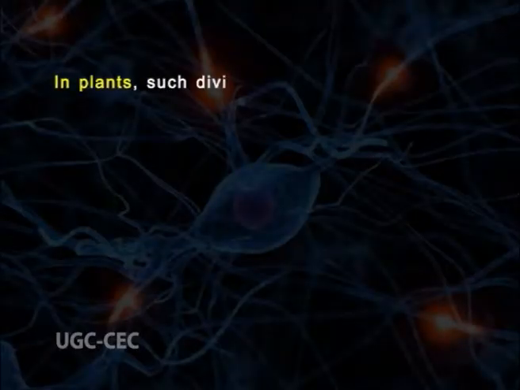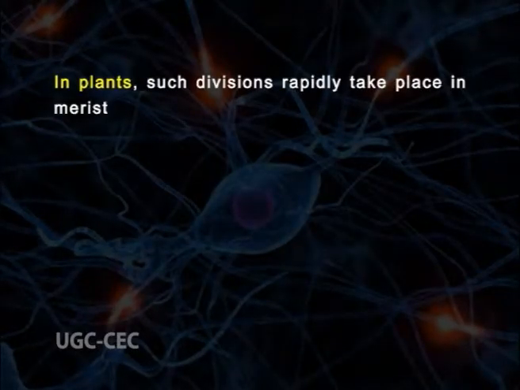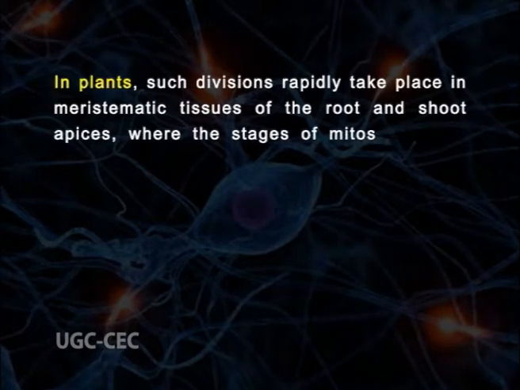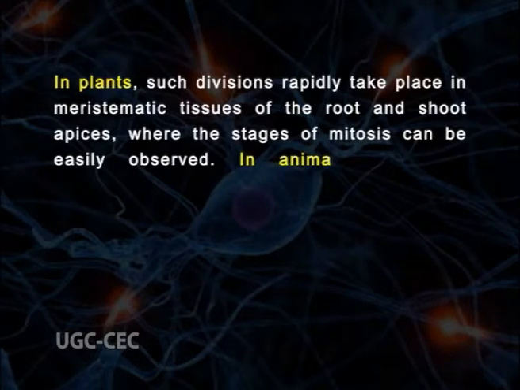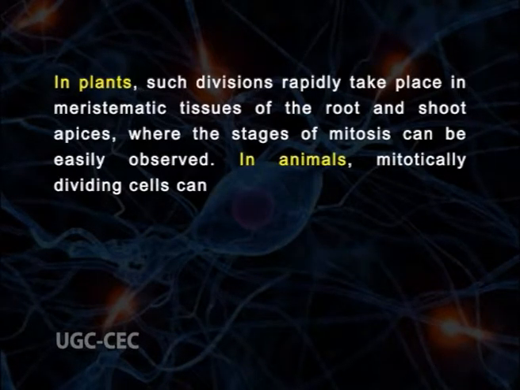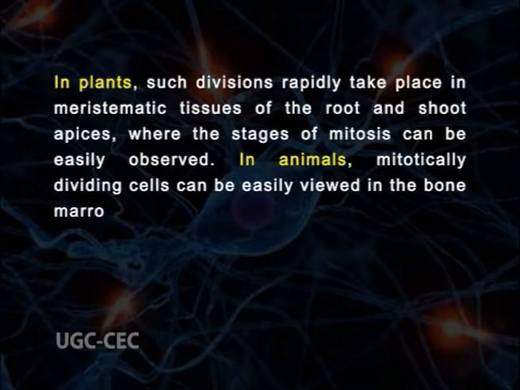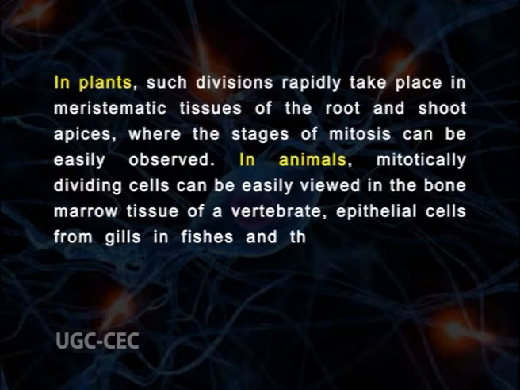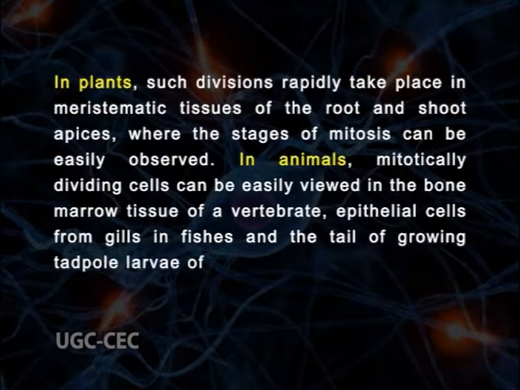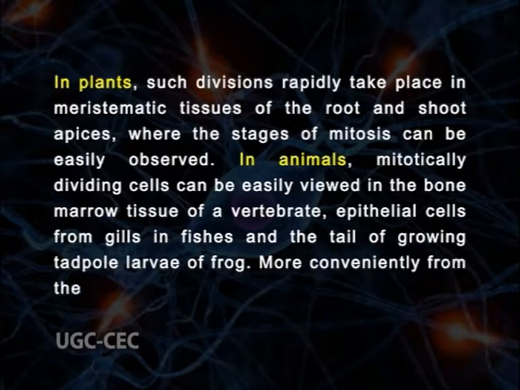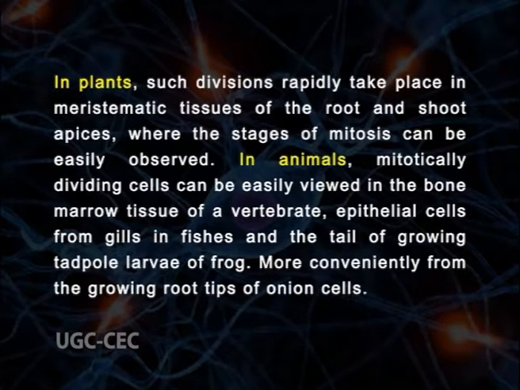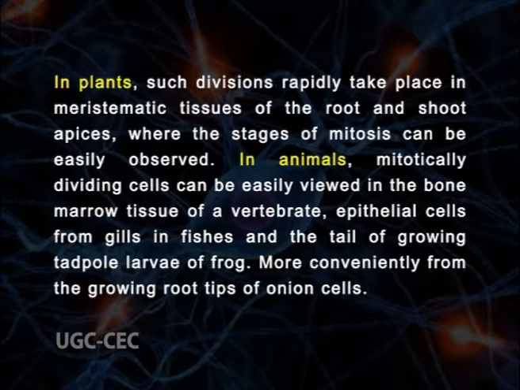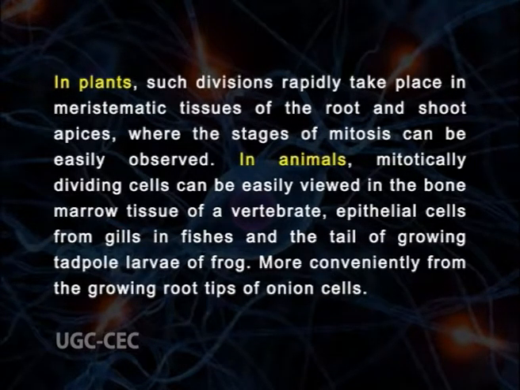In plants, such divisions rapidly take place in meristematic tissues of the root and shoot apices, where the stages of mitosis can be easily observed. In animals, mitotically dividing cells can be easily viewed in the bone marrow tissues of a vertebrate, epithelial cells from gills in fishes, and the tail of growing tadpole larvae of frog. More conveniently, they can be seen in the growing root tips of onion cells.